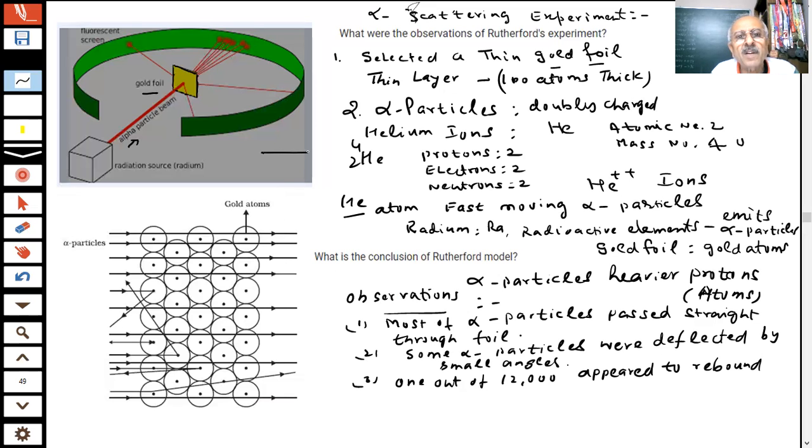If you hit something at this point, it comes back in the same direction. You hit the ball, and it came back. So it is rebounding. How many? Only 1 out of 12,000. If I pass 12,000 particles, only one is rebounding. Most of them passed straight. What did it mean, students?